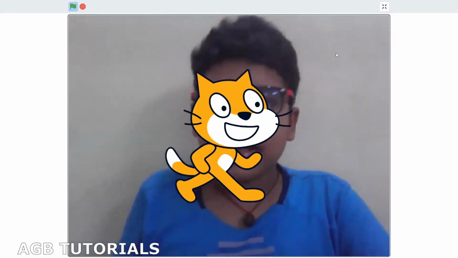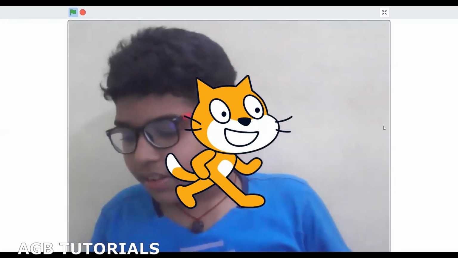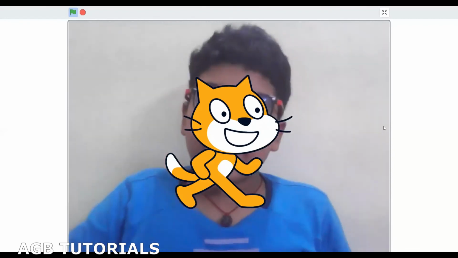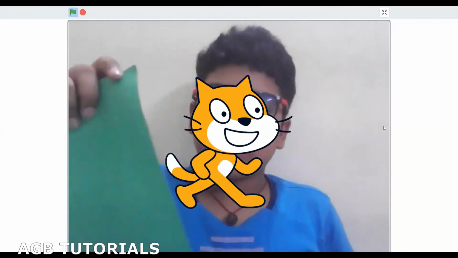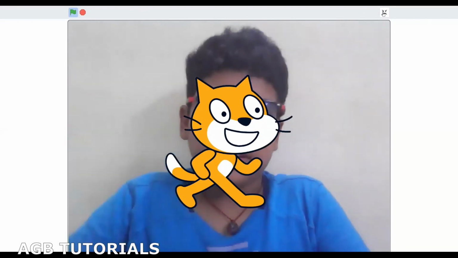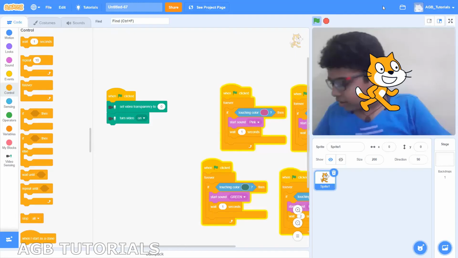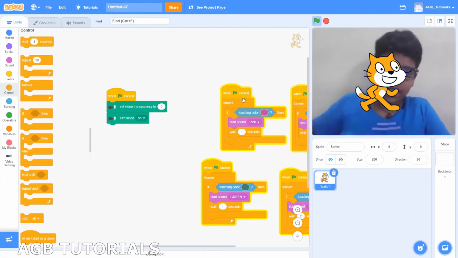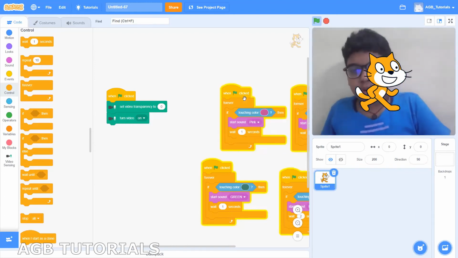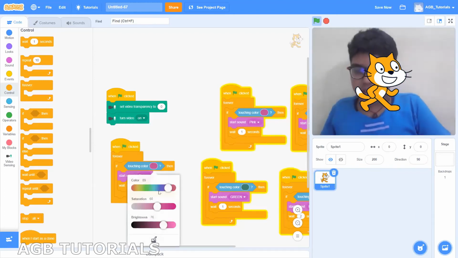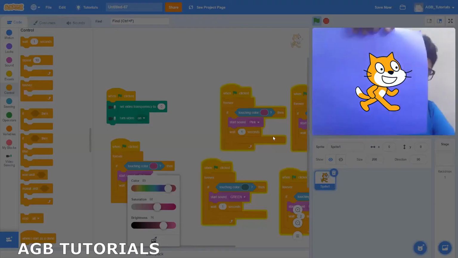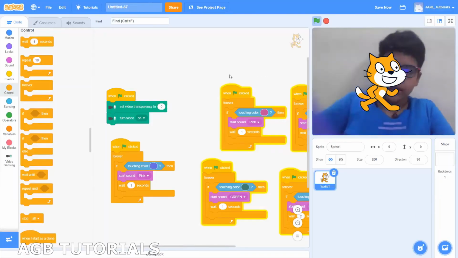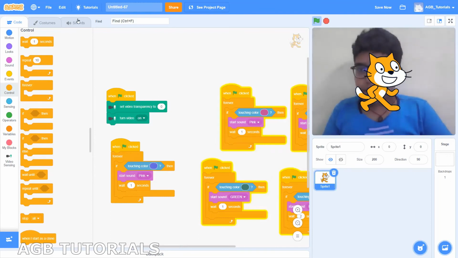So that is correct. Now instead of just making a sprite talk, I'm going to show you another thing you can do with this. So I have this purple sheet. I'm going to duplicate this and then again do the same process. But instead of touching pink, I'm going to add a new sound.